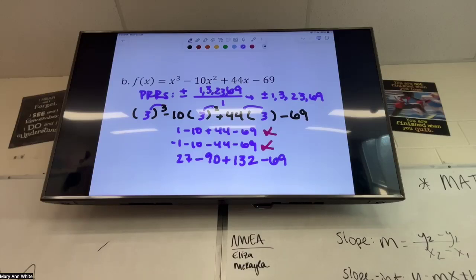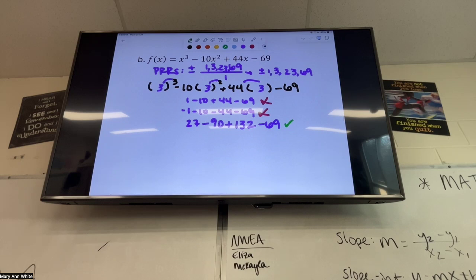If it was mostly all subtraction, would you try to plug in a negative or positive? If it's all pluses or all subtractions, if it's all one sign, I try to plug in a negative to alternate some signs. This one has good alternating, positive, negative, so a positive is a good bet. We know that this one works, right? Someone else plugged it in and found it works. We did our PRRs, we plugged in to figure out which one works, 3 works, so that's now my synthetic division. So I'm gonna put 3 inside the house, and I'm gonna synthetically divide.